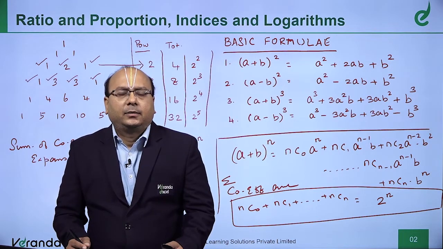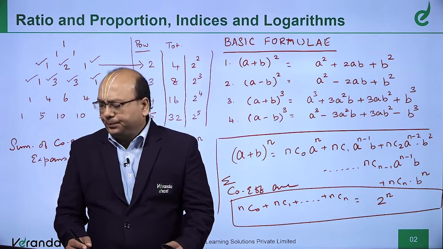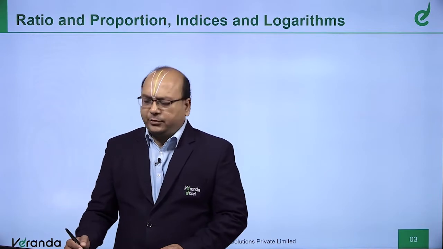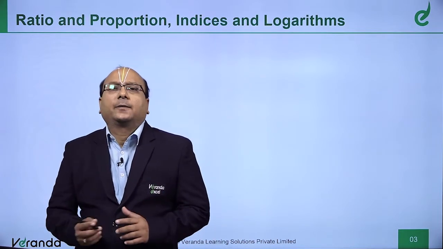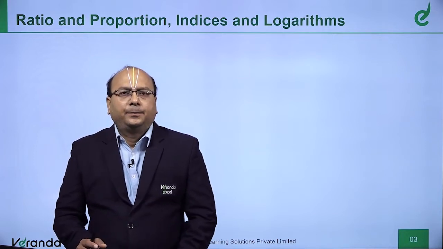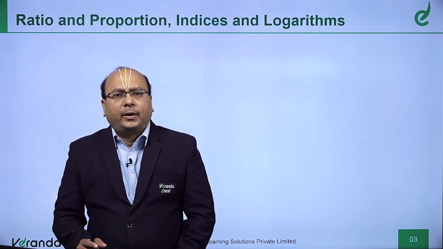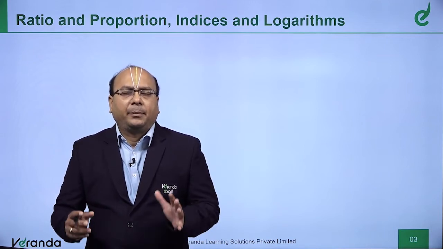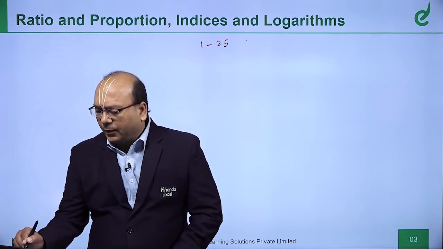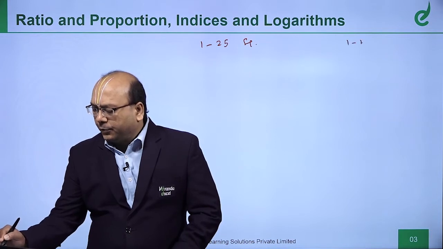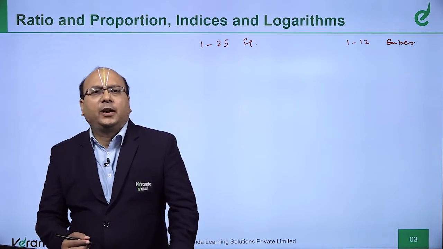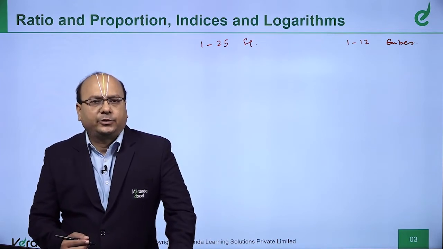Yes? Okay. Right. Now, we'll go to the next basic concept. I would say that you need to be very good in numbers. Like squaring and cube of numbers, you should know a minimum of 1 to 25 squares and 1 to 12 in cubes. Of course, you are going to be allowed a calculator to do that.